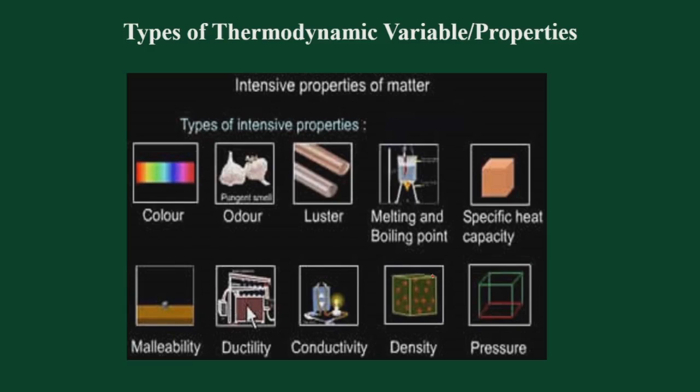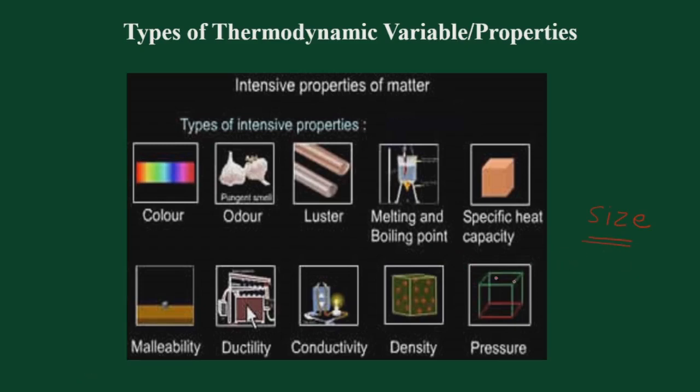Then if you talk about the density of any substance, the density is constant for a given substance. In the same way, the melting point and the boiling point of a given liquid will also not depend on the size of the liquid which is under consideration. The specific heat, the color, the pressure, all these quantities will not depend on the size of a particular system or particular substance which is under study. So these properties are called intensive properties.